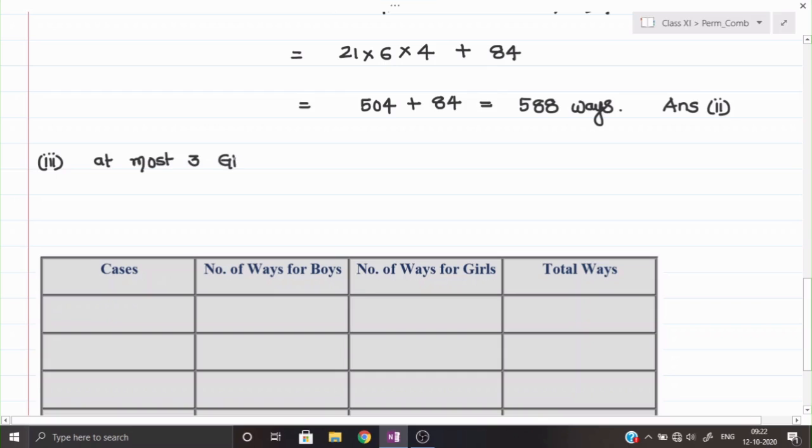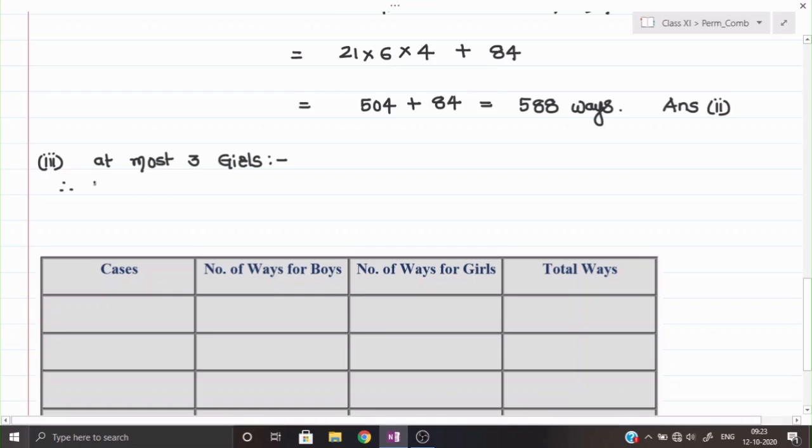At most 3 girls. Okay, now see, at most 3 girls means, therefore we can say, what can be the conditions possible? The number of girls can be here either 3 or we can go below 3, whichever can be possible.